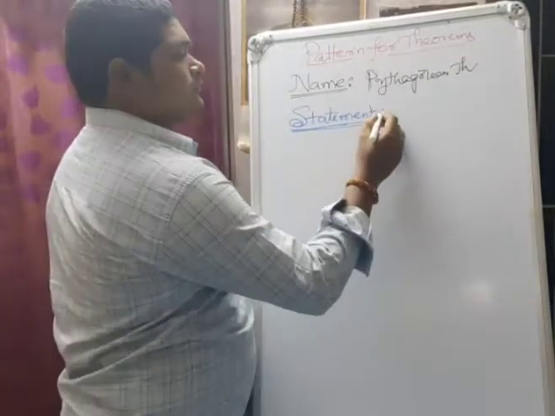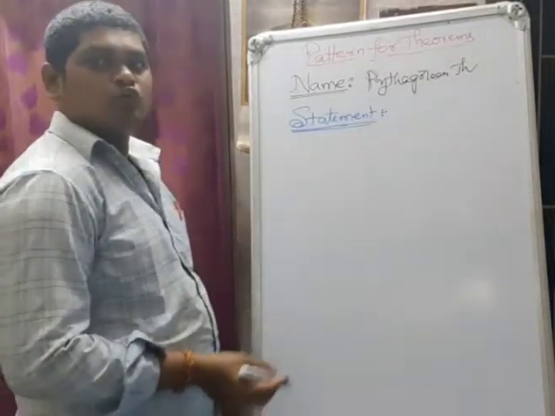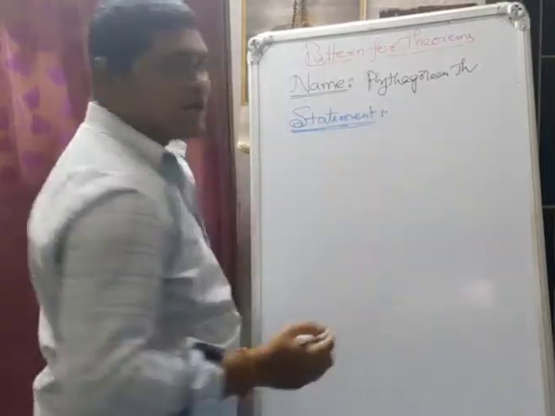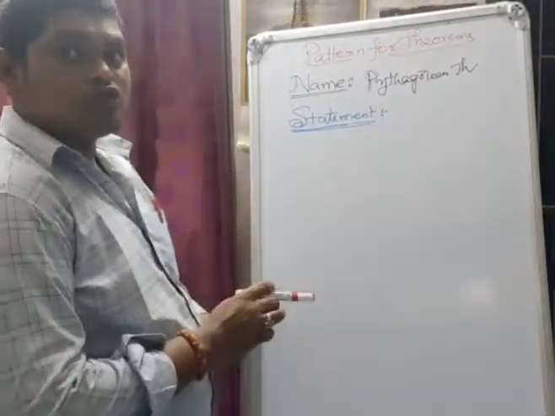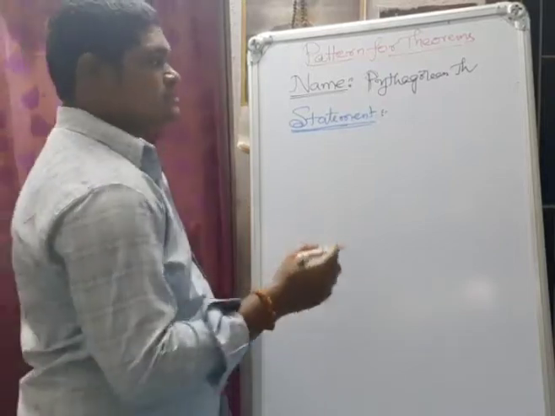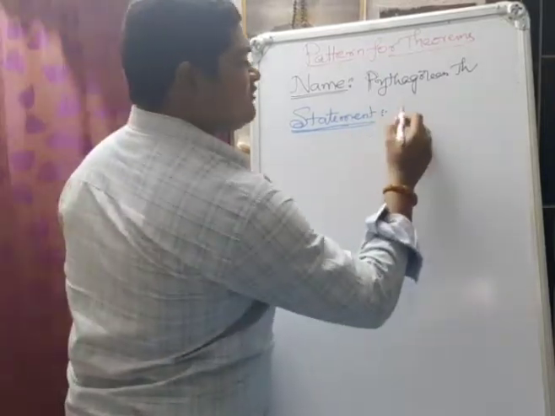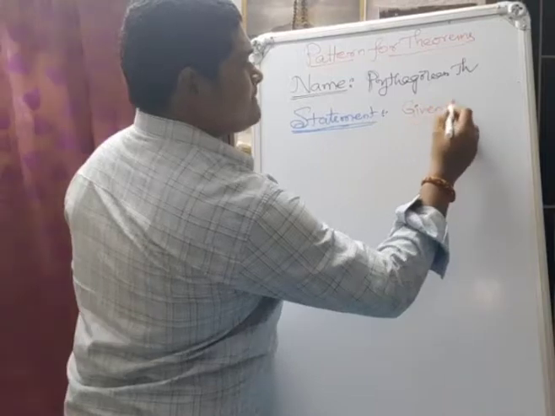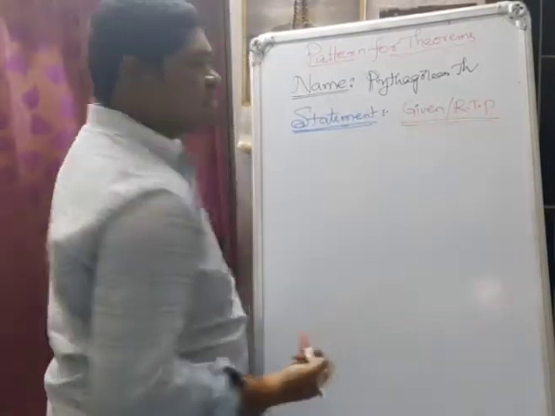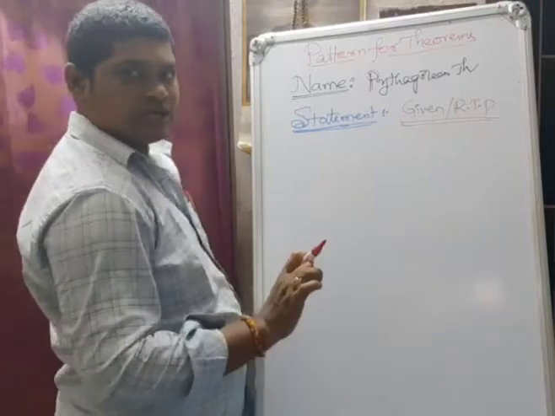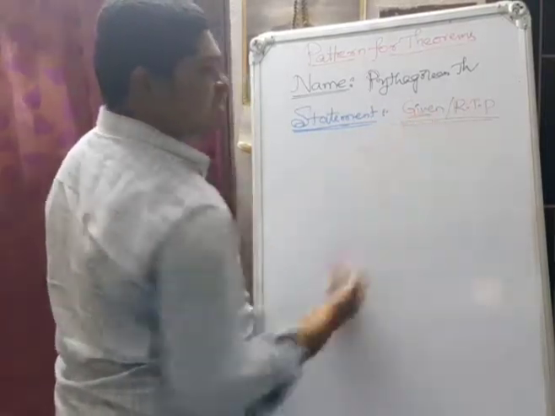Next, in the statement we have two parts. One is the given part and the other is what is required to prove. How should we separate both parts? In the statement itself there is the given, and the next part is the required to prove. What we are using in the question, we take as given.